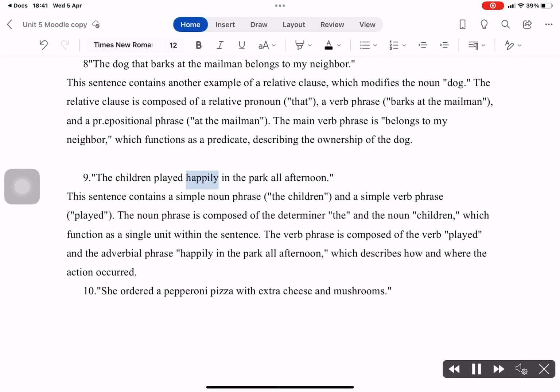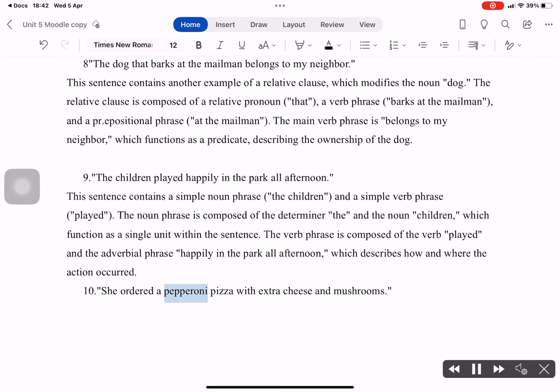9. The children played happily in the park all afternoon. This sentence contains a simple noun phrase, "the children," and a simple verb phrase, "played." The noun phrase is composed of the determiner "the" and the noun "children," which function as a single unit within the sentence. The verb phrase is composed of the verb "played" and the adverbial phrase "happily in the park all afternoon," which describes how and where the action occurred.